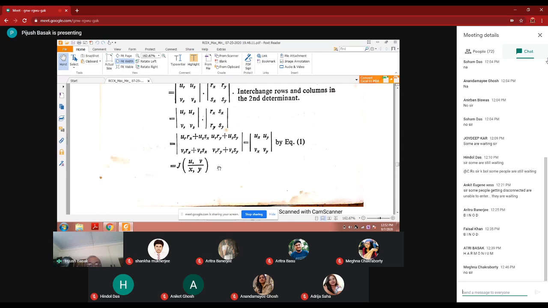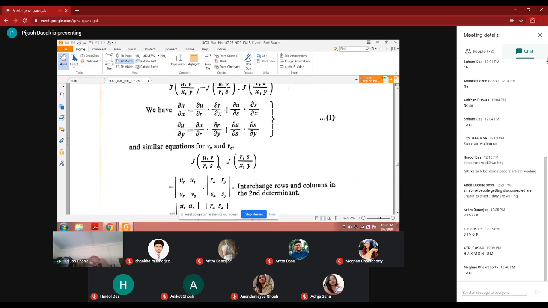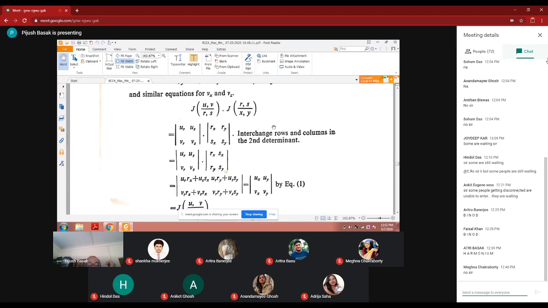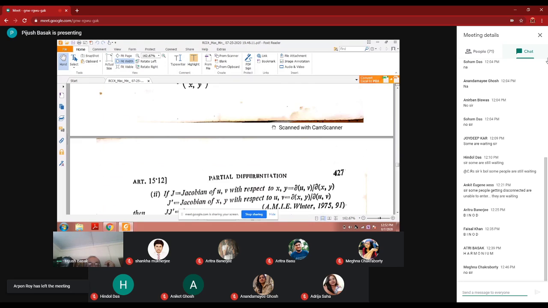So if you want Jacobian UV by XY, you have to come via a medium. That is UV by RS into Jacobian of RS by XY, because RS is the via media. So this is the first theorem.